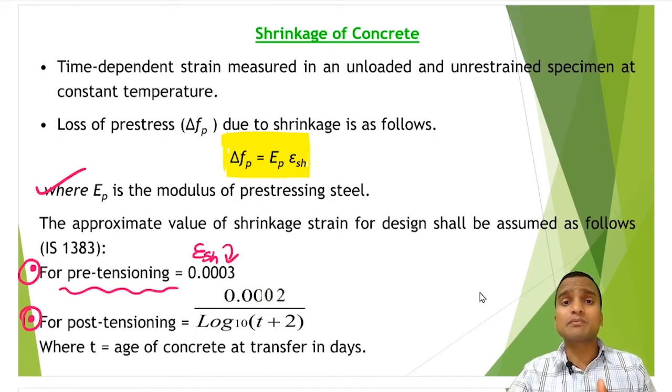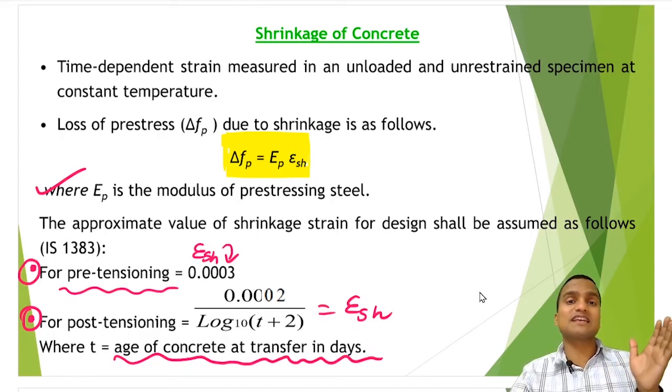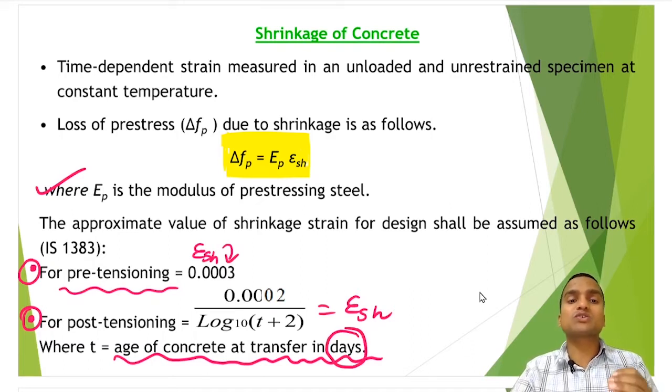But if we are doing the post-tensioning system of pre-stressing, then epsilon SH is given by the formula 0.0002 divided by log to the base 10 of (T plus 2). Here T is the age of concrete in days, not in months, weeks or years. Simple days. So this unit has to be used properly to get the shrinkage strain in post-tensioning, and this we multiply by the elastic modulus to get the loss of pre-stress in the tendons.